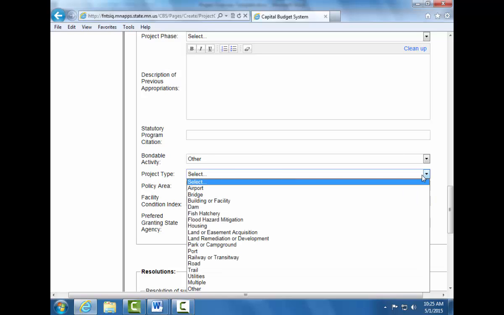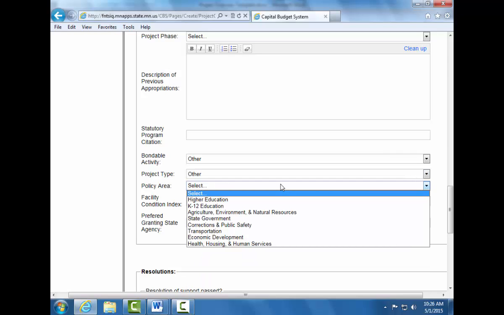Select the project type that describes your request. If the request fits more than one type, select multiple. If the project type isn't listed, select other. Select the bill or legislative committee area for your request. For local units of government, select the bill area that covers your preferred granting state agency.